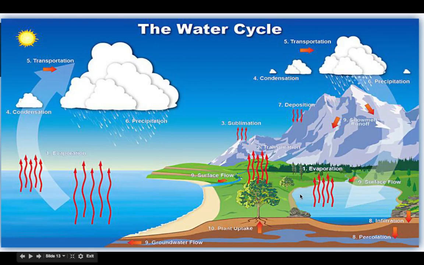Once it gets back down to Earth, we see here's the snow melt and the surface flow. So we have the water moving back to either the lake or the pond or the ocean, or in some cases it can be taken up by the plant. After that happens, we start the evaporation or the sublimation part again. So it's those three steps that just cycle over and over and over. So that water is always being used.